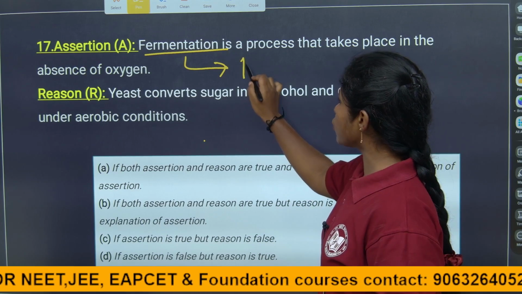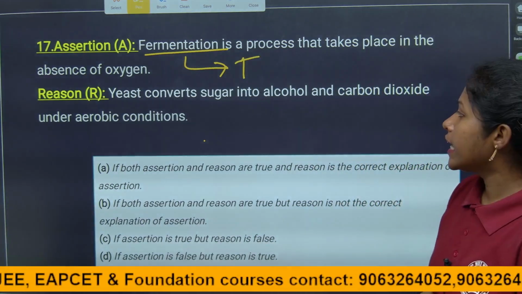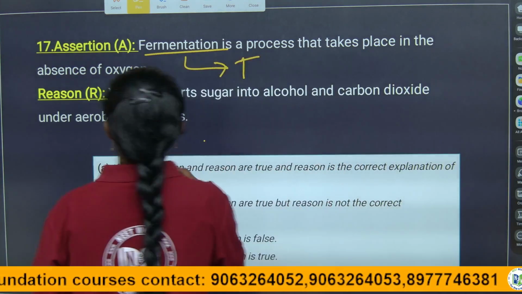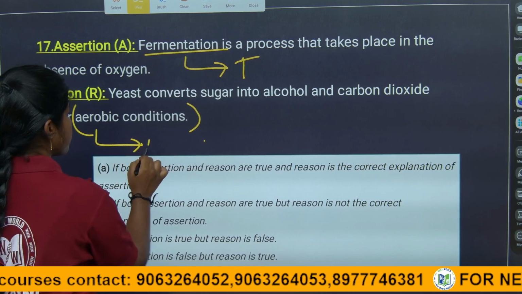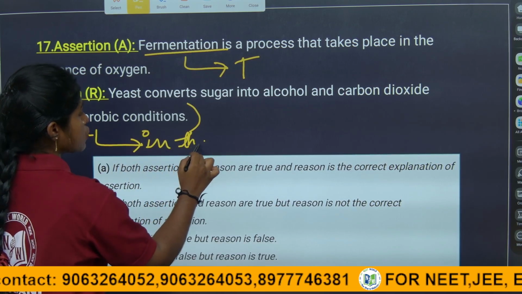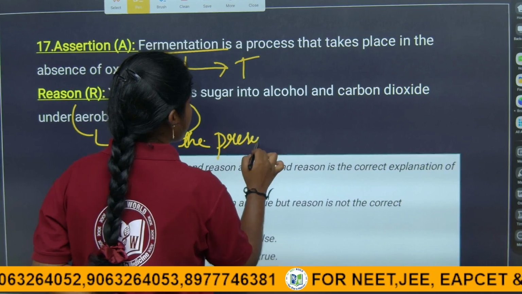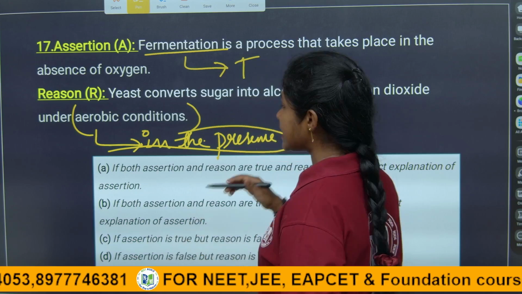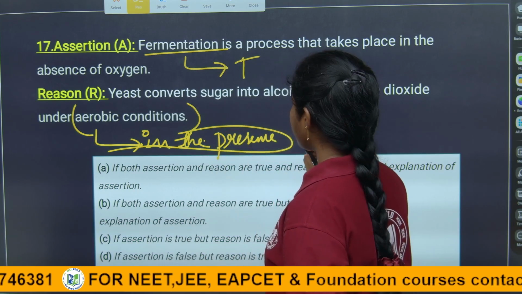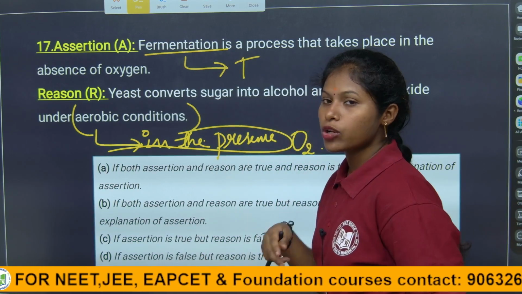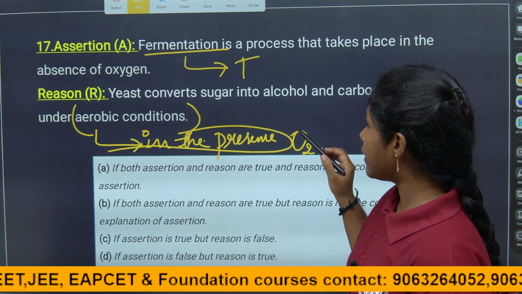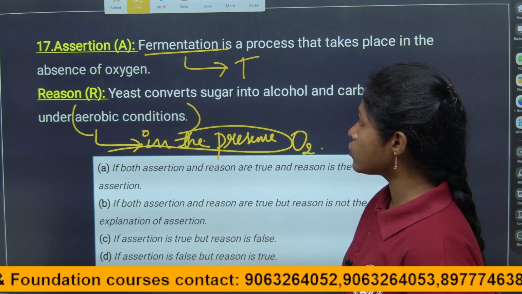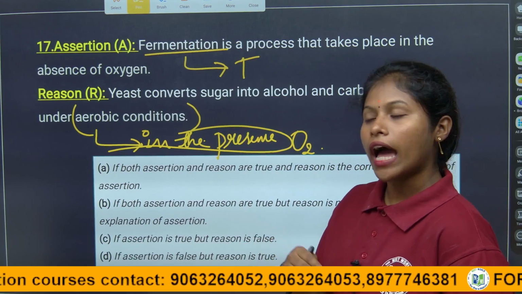Here the assertion is true, children. And coming to the reason, yeast converts sugar into alcohol and carbon dioxide under aerobic conditions, they are saying. Aerobic conditions means, children, in the presence of oxygen. Is fermentation a process that occurs in the presence of oxygen? No, right, children? As it occurs in the absence of oxygen, it is an anaerobic process, not aerobic conditions. Only facultative anaerobes will perform it in the presence of oxygen. But here, given the yeast, yeast absolutely acts in the absence of oxygen. It does not exhibit aerobic conditions; it exhibits anaerobic conditions.